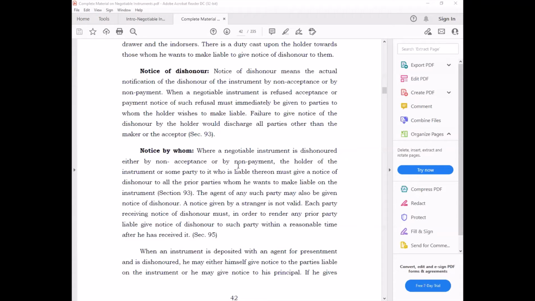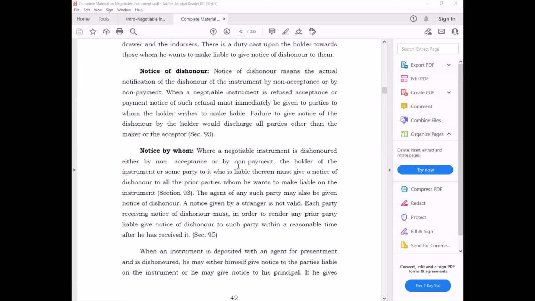If the lawyer addresses Mr. Y and Mr. X and Mr. Z for making a payment, he is a stranger. So under section 95, the notice must be given to relevant parties by the aggrieved party who did not receive the payment. The lawyer cannot write as himself. The lawyer can say, on behalf of my client so and so, I am writing to you. That should be the language of the notice. He cannot write that I am suing you in the court of law.